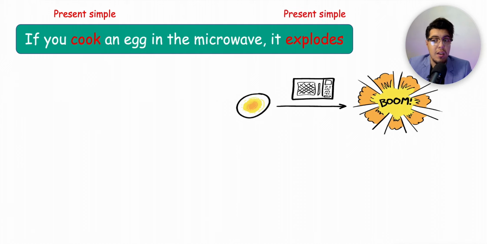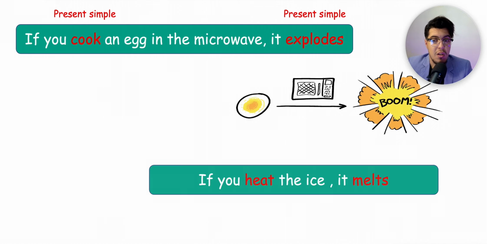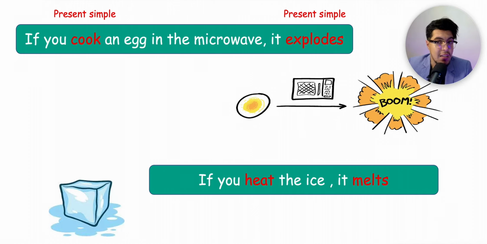Cook here is the present simple of the verb to cook, and explodes is the present simple of the verb explode. If you heat the ice, it melts. Heat, present simple of the verb to heat, and melts, present simple of the verb melt.